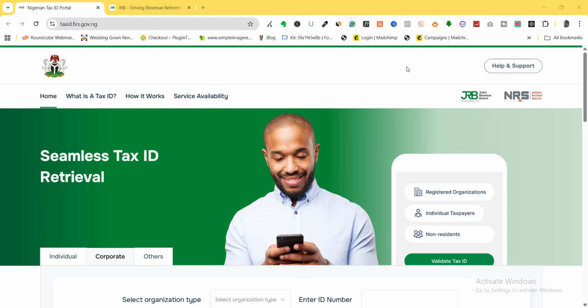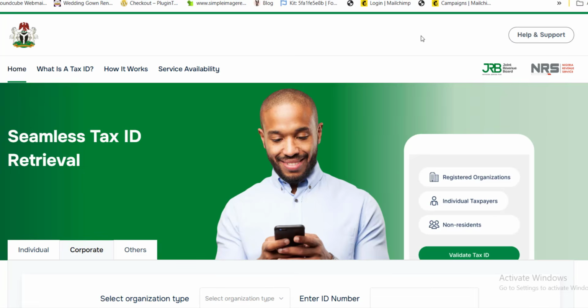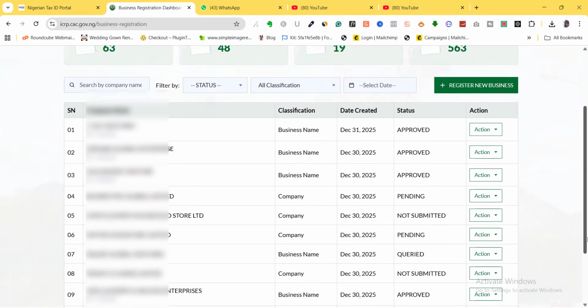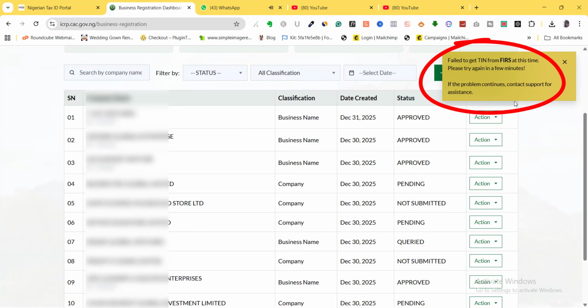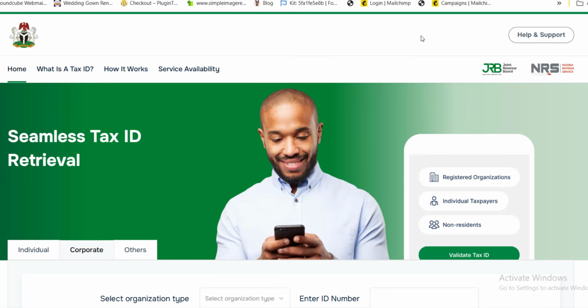So if you are used to generating your TIN from the CAC portal, you will notice now that CAC has stopped issuing TIN to every business. Also, I've learned that the JTB and the FIRS are no longer issuing TIN. I've not been to the office physically. I cannot verify if that information is true, but what I know is that there is a new portal out now from the JTB and the FIRS.